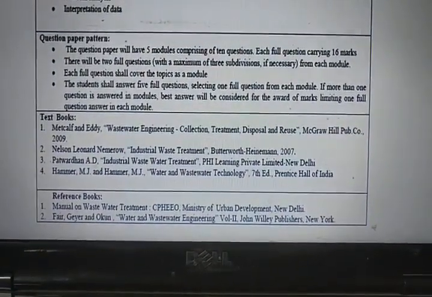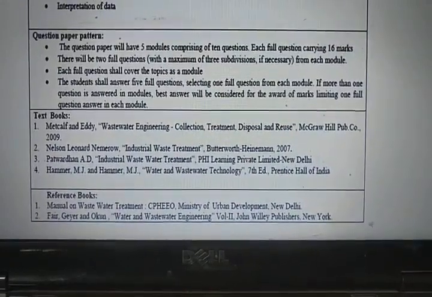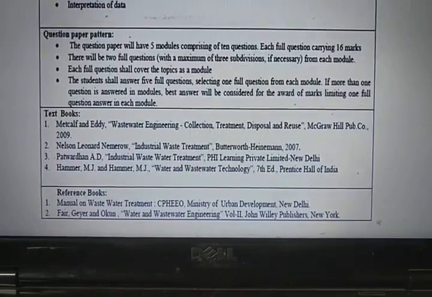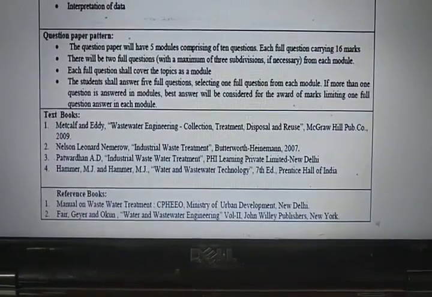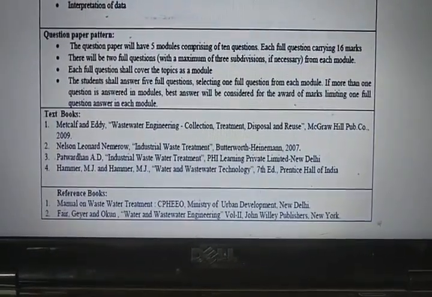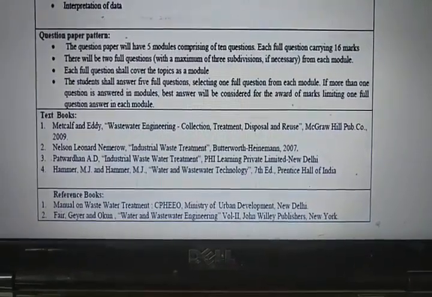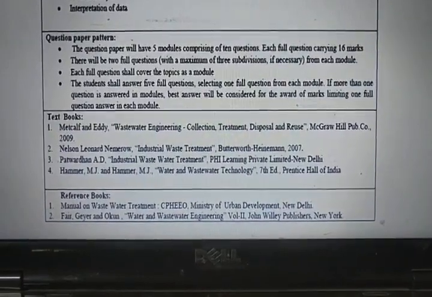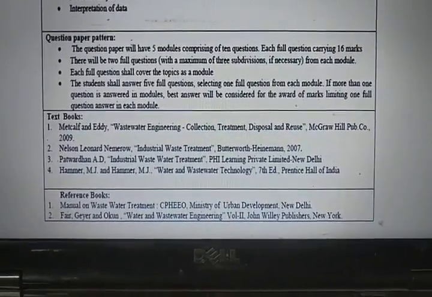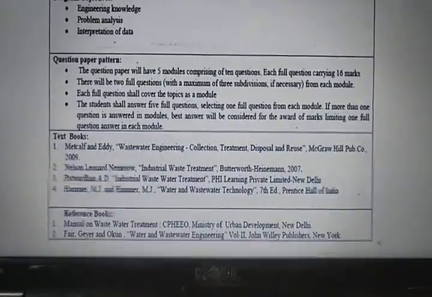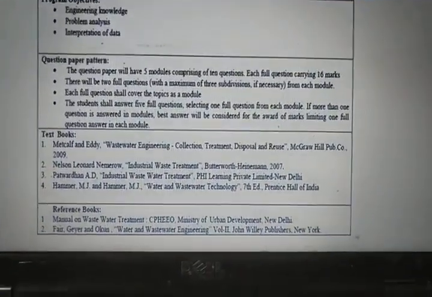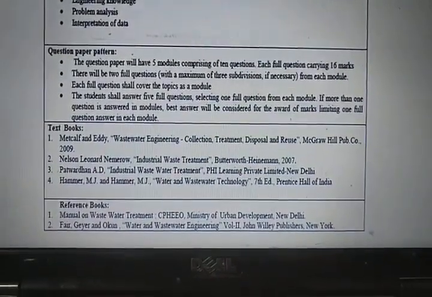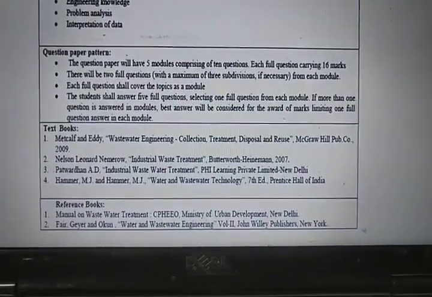So this manual will give you the idea and the type of design which is required for the wastewater and water supply systems, etc. And you can also refer to Fair, Geyer and Okun, Water and Wastewater Engineering, by Wiley Publishers, New York. Along with that, you can also refer to the book by Sawyer and McCarty, which is also a good book if you want to know more about water and wastewater characteristics.